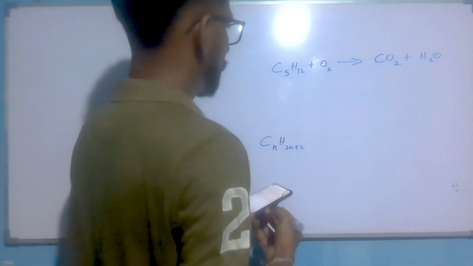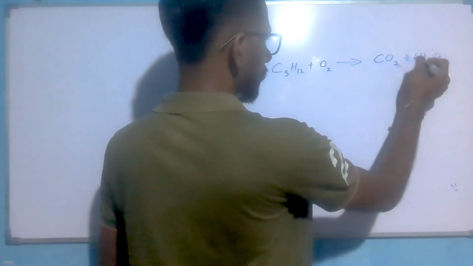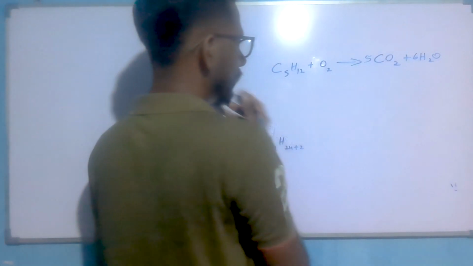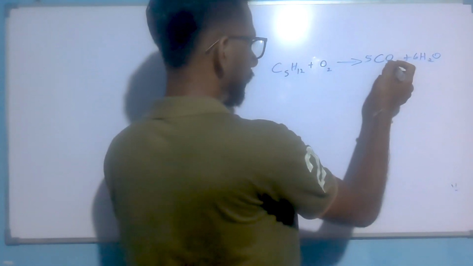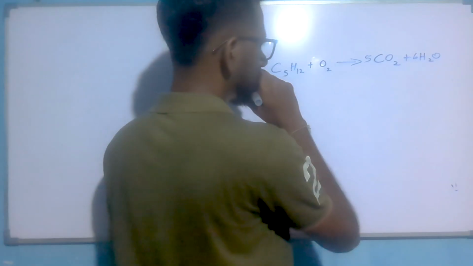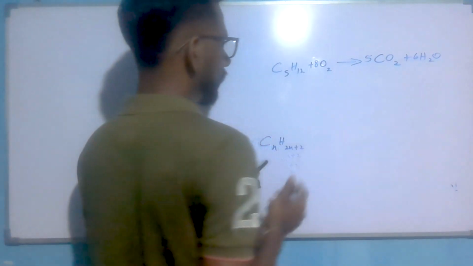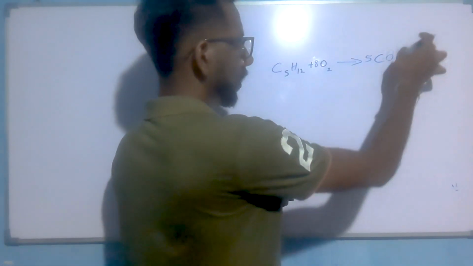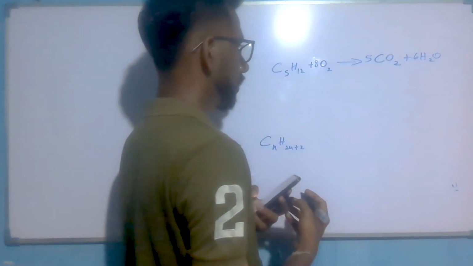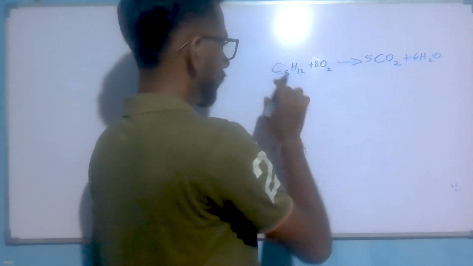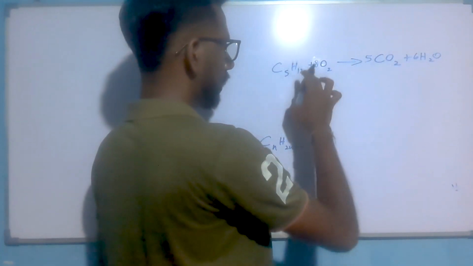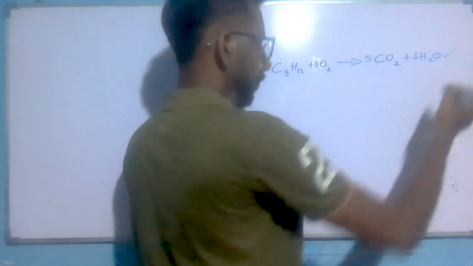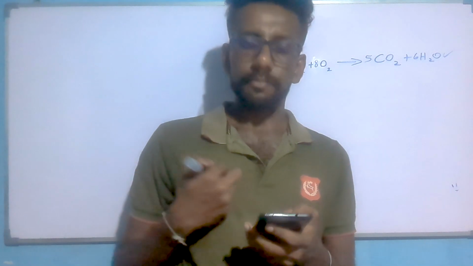We have to balance this: C5H12 + 8O2 gives 5CO2 + 6H2O. Oxygen: 10 plus 6 means 16, and 8 times 2 is 16, balanced. 5 carbon balanced, 12 hydrogen balanced. So 6 moles of water are formed on complete combustion. This is true. Answer is the fourth one.